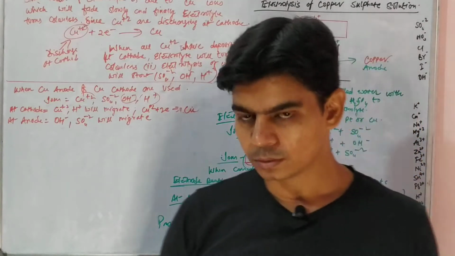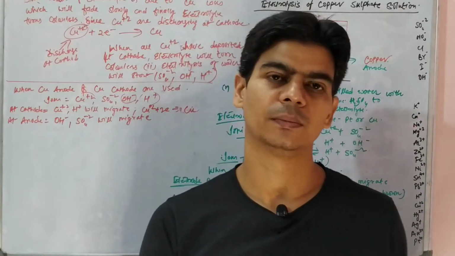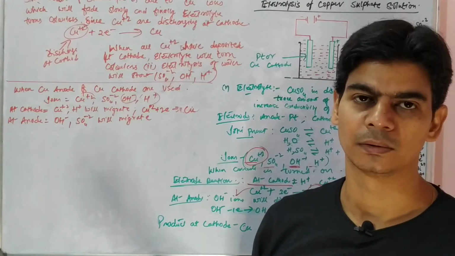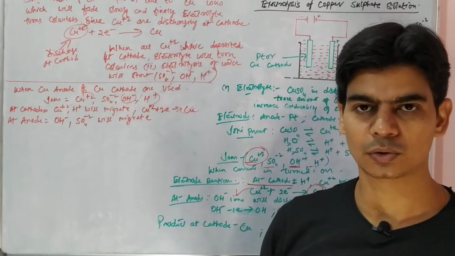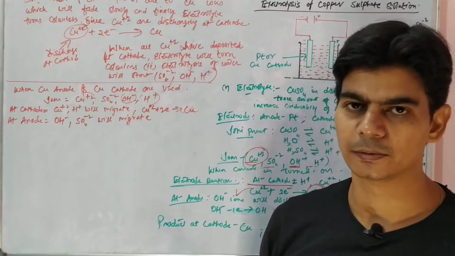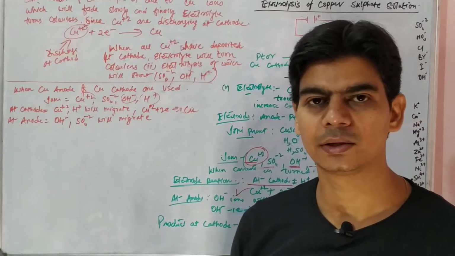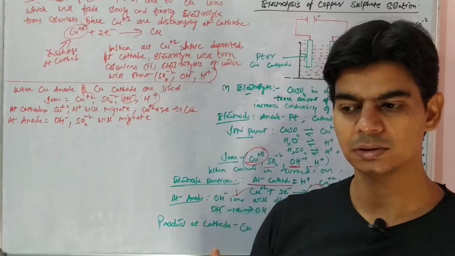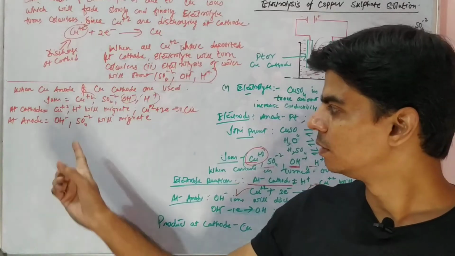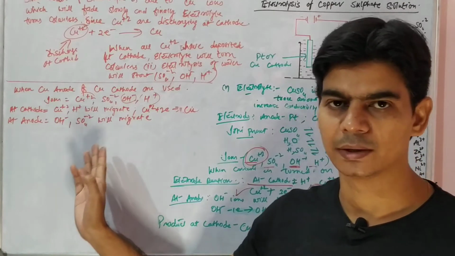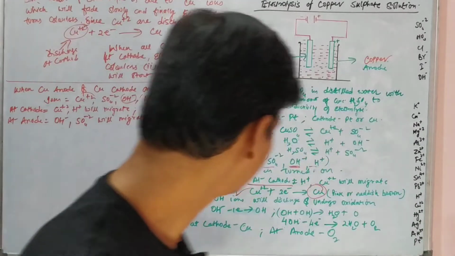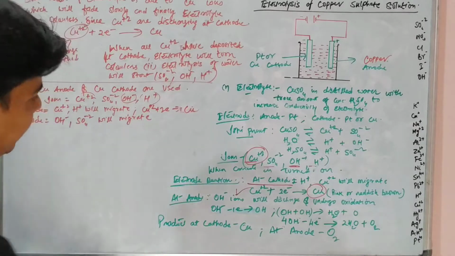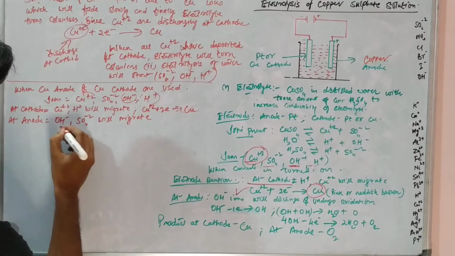So this is how we say that electrodes may also take part in the electrode reaction. Based on the nature of the electrode, the product obtained would be different. Here the nature of the electrode is such that the electrode will ionize, that is, the anode will ionize in comparison to these two ions. So at the anode, hydroxyl and sulfate ions will migrate.